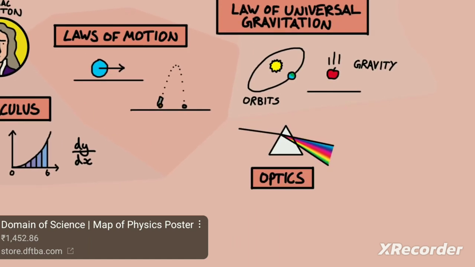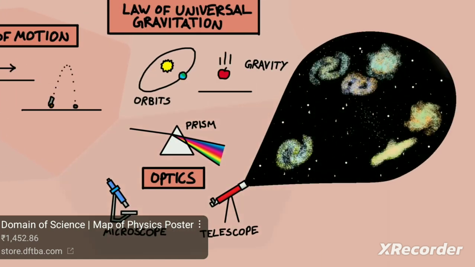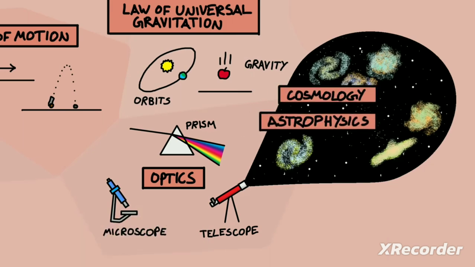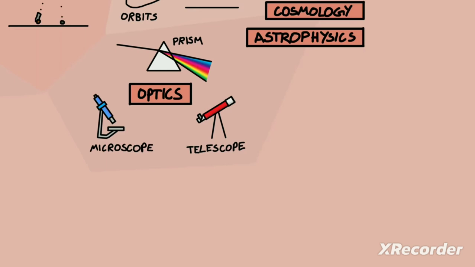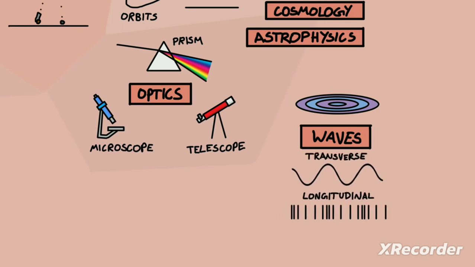travels through different materials. It explains refraction seen in prisms and lenses, which are used to focus light in telescopes, microscopes, and cameras. Telescopes enabled us to peer into the depths of space and observe the wild array of objects there, and developed astrophysics and cosmology. Optics is closely related to the theory of waves, which is basically how energy can travel through disturbances of a medium, like ripples on the surface of a pond or sound through the air.